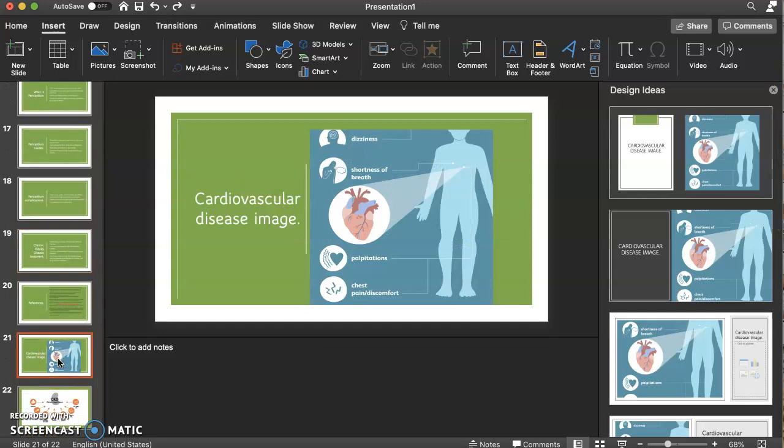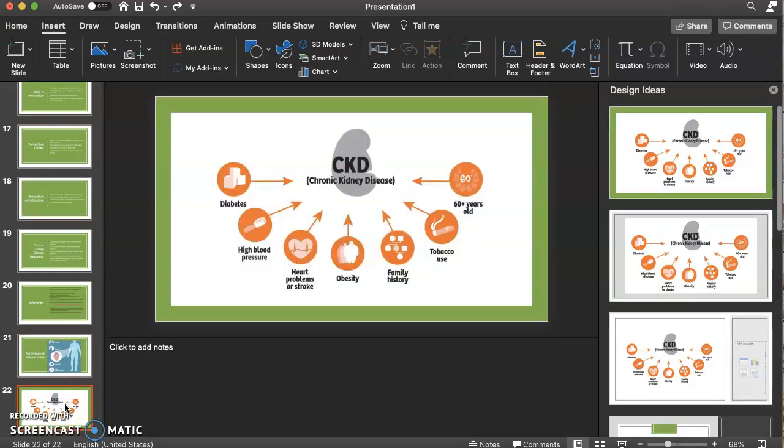This is an image of cardiovascular disease, which shows dizziness, shortness of breath, palpitations, and chest pain and discomfort. Here is another picture of chronic kidney disease, which involves everything around it, which could be concomitant: diabetes, high blood pressure, heart problems or stroke, obesity, family history, tobacco use, and being over the age of 60 in males.